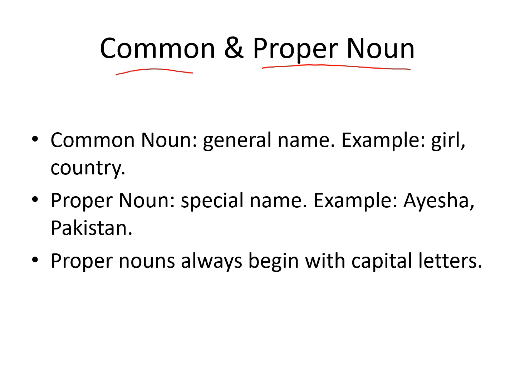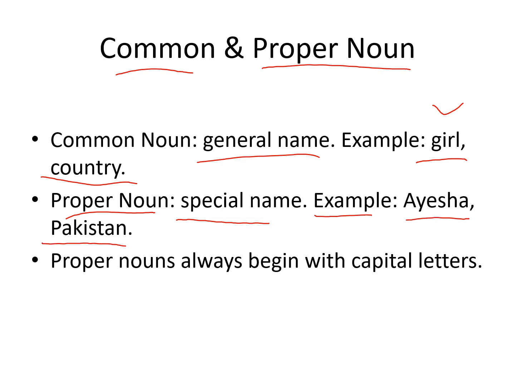What is common noun? Common noun can be the general name of anything, any place, any person, or any idea. For example, girl or country. It can be any girl or any country. Proper noun refers to the special name of a person, place, thing, or idea. For example, Aisha and Pakistan.